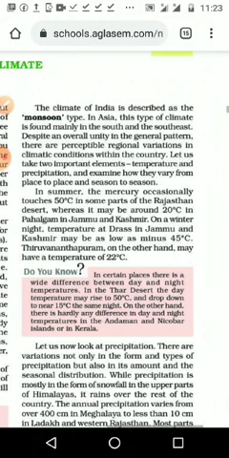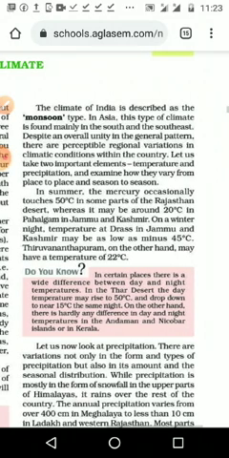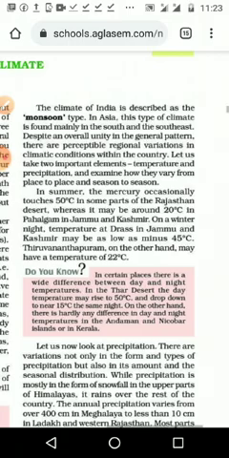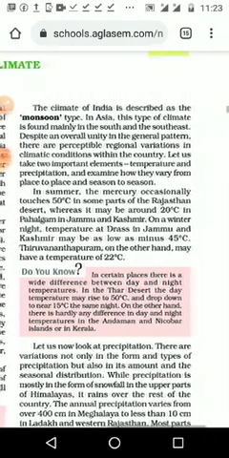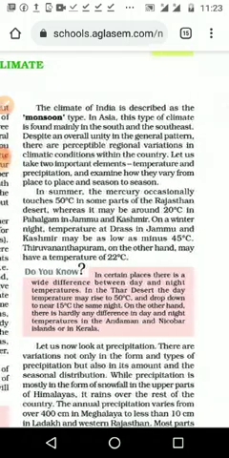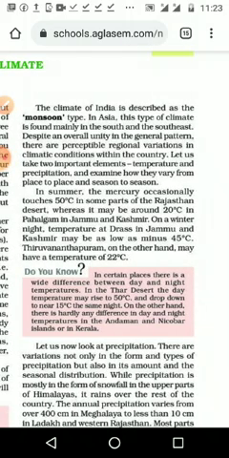In Asia, this type of climate is found mainly in the south and southeast, despite an overall unity of the general pattern. In South Asia and Southeast Asia, we get more or less the same climate, the monsoon climate. There are predictable regional variations in climatic conditions within the country.